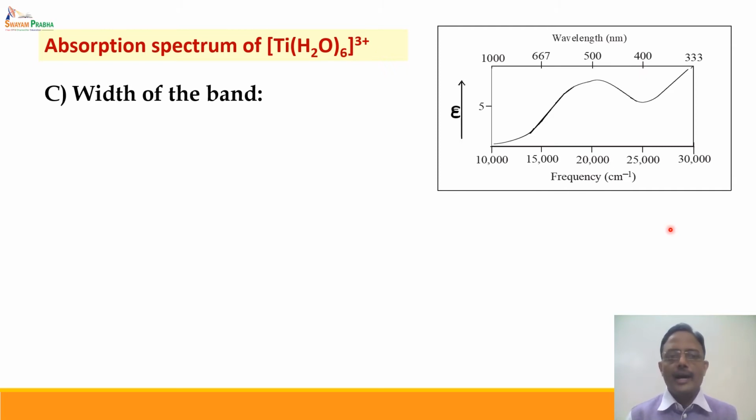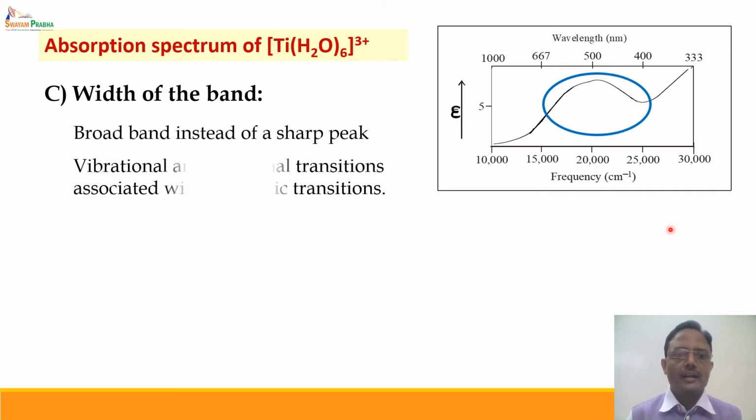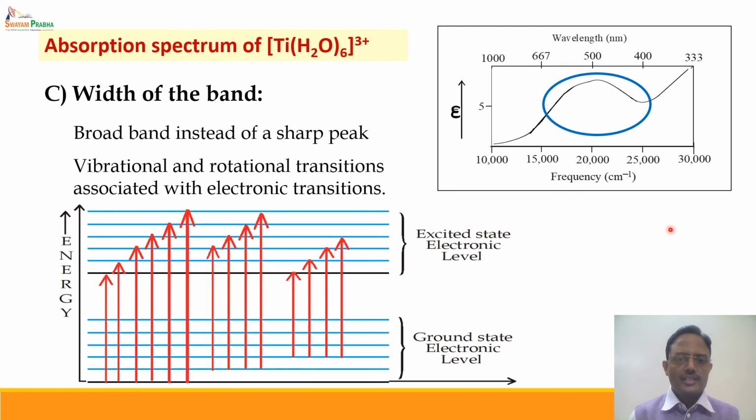The wide band can be attributed to the fact that vibrational and rotational transitions are associated with the electronic transitions. Hence, whenever there is an electronic transition taking place from ground state to excited state, there are a large number of vibrational and rotational transitions taking place, and as a result, a large number of energies are absorbed, and we get a broad type of band instead of a single sharp peak.